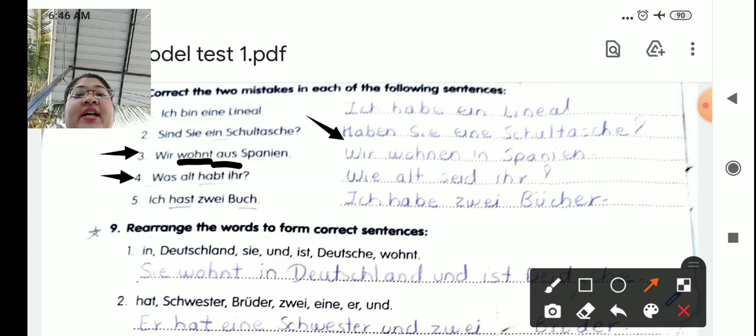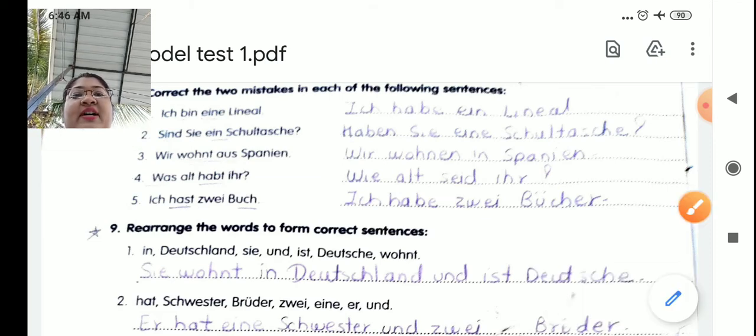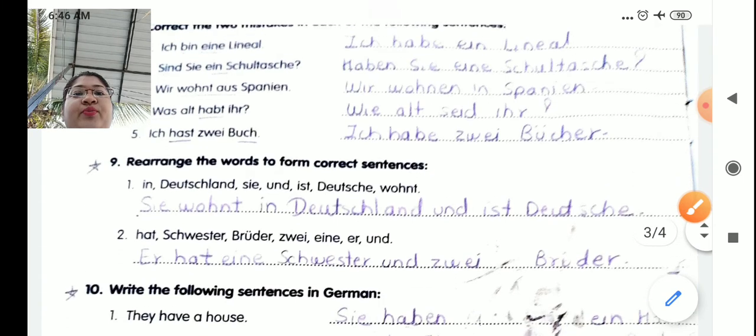Nummer 4. Was alt habt ihr? Which is wrong. It is wie alt seid ihr? How old are you all? Okay. Nummer 5. Ich hast zwei Buch. So hast conjugation is wrong and book plural they have not used. So correct answer is ich habe zwei Bücher. I have 2 books. So I hope Frage 8 is clear to you.